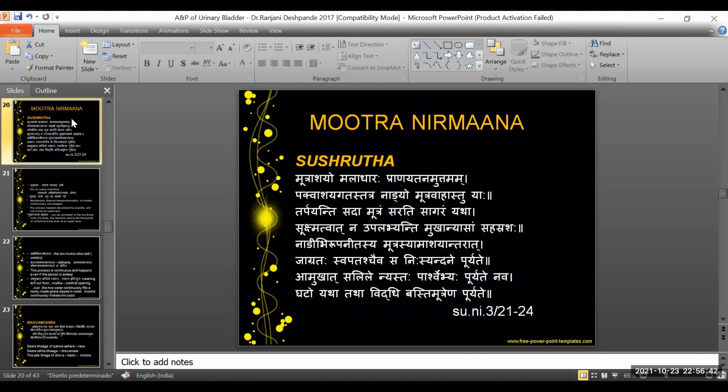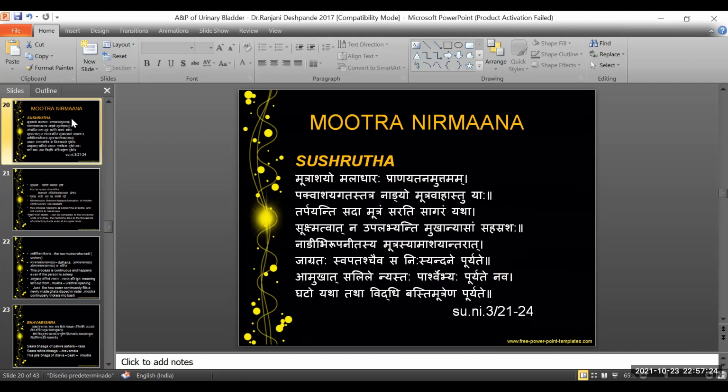So here Acharya says, Mutrashayo Maladharaha Pranayatanam Uttamam Pakvashaya Gatastatra Nadyo Mutravahastu Yaha Tarpayanti Sada Mutram Sarati Sagaram Yatha Sukshmatvat Na Upalabhyanti Mukhanyasam Sahasrashaha Nadibihi Upanitasya मूत्रस्य आमाशयान्तरात् जाग्रतः स्वपतश्चैव स निस्यन्द्यन्ते पूर्यते आमुखात् सलिले न्यस्तः पार्श्वेभ्यः पूर्यते नव घटो यथा तथा विद्धि बस्ति मूत्रेण पूर्यते.